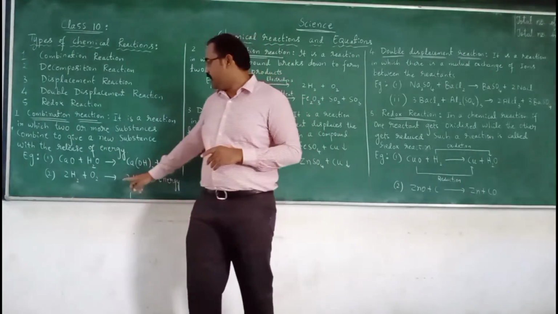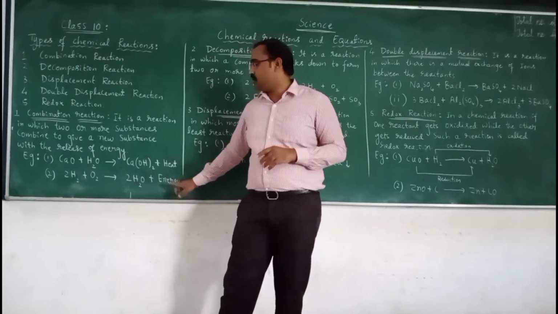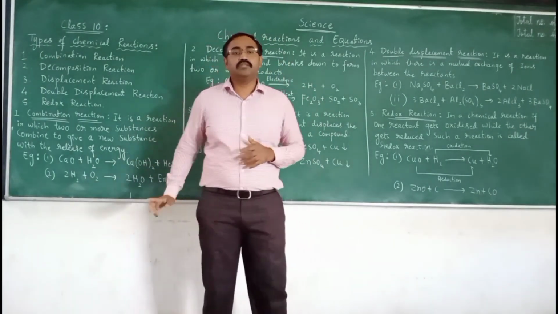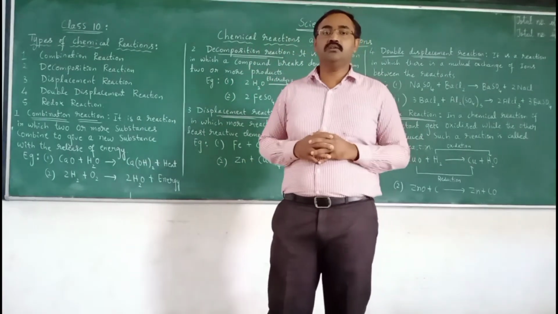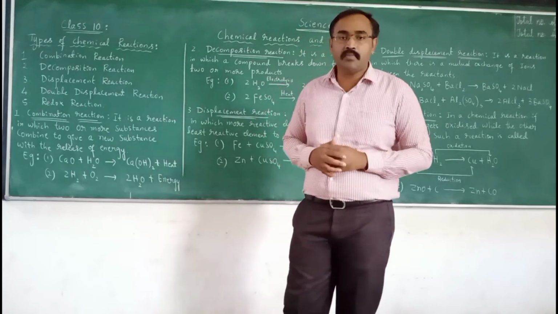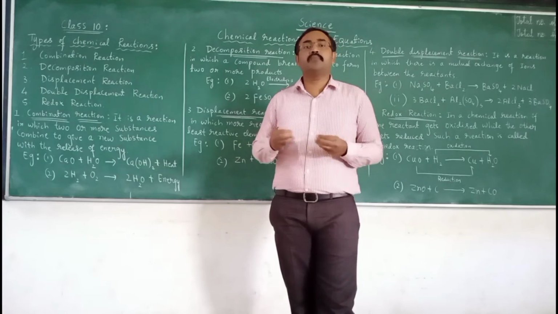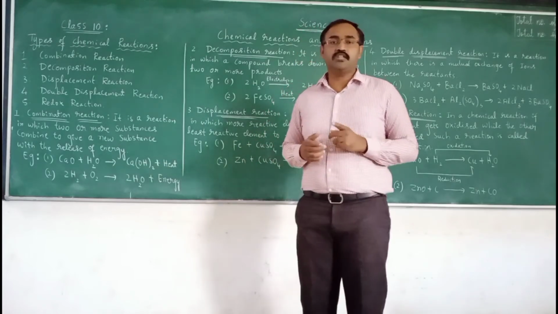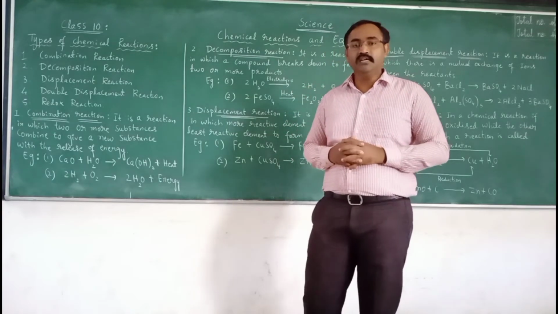So now the other example. Hydrogen and oxygen combine together to form water with the release of energy. So hydrogen and oxygen, 2 atoms of hydrogen and 1 atom of oxygen, combine together to form water. So here 2 substances combine together to form one new substance. Such a reaction is called a combination reaction.